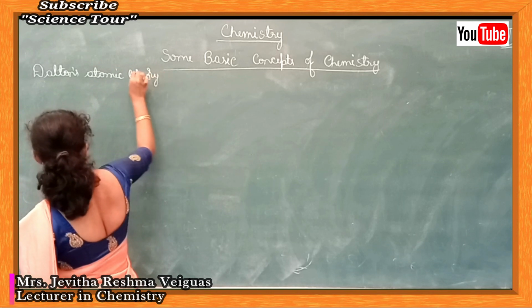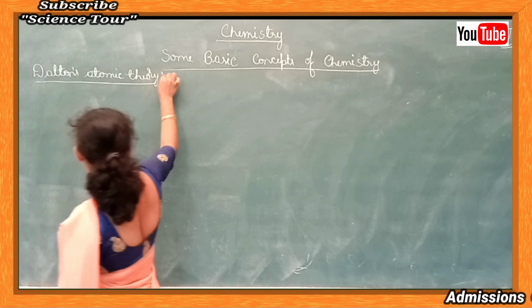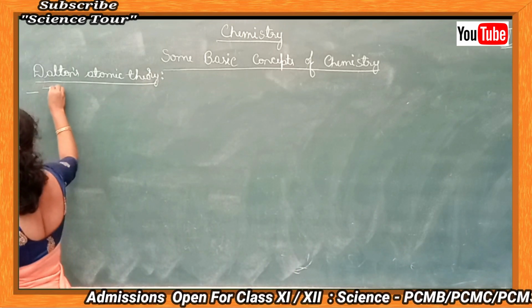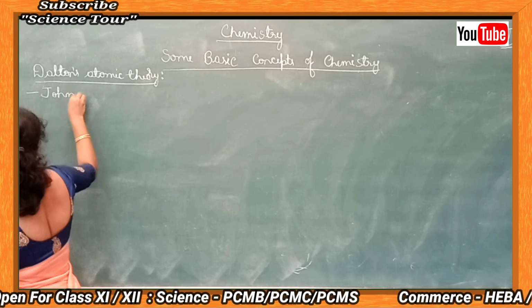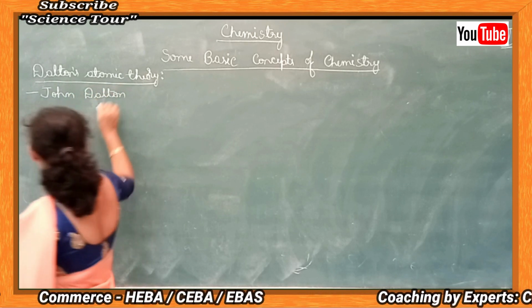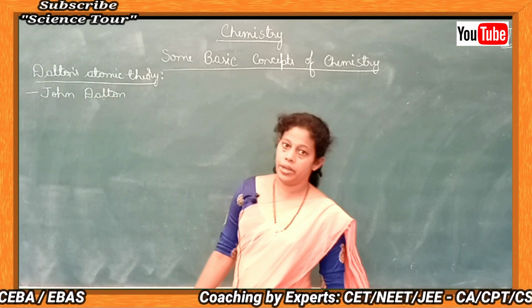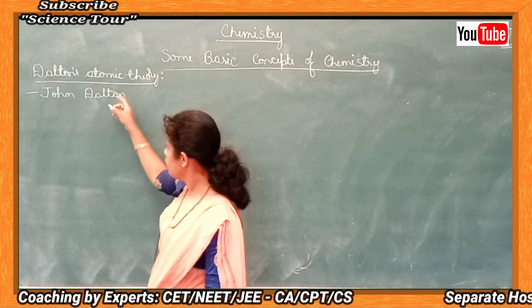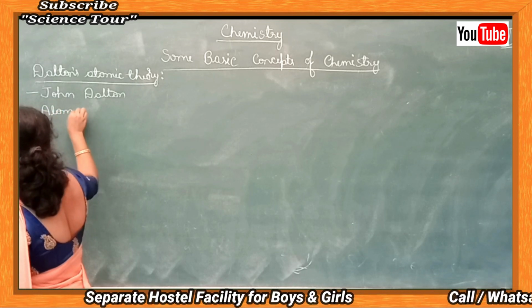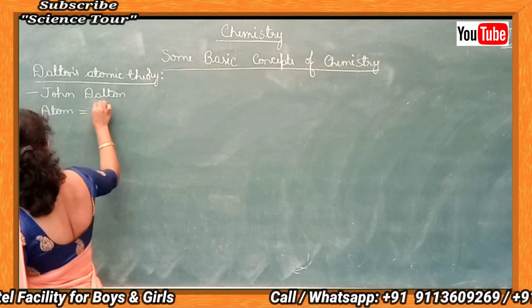This theory is given by scientist John Dalton. According to John Dalton, the atom is an indivisible particle.